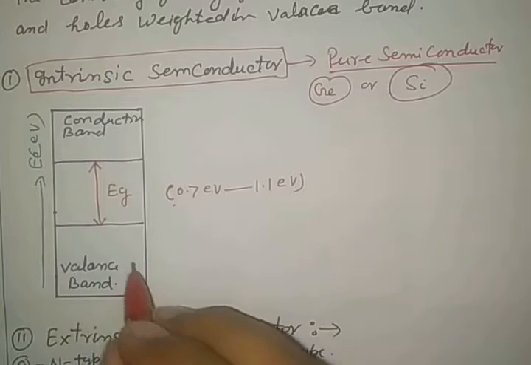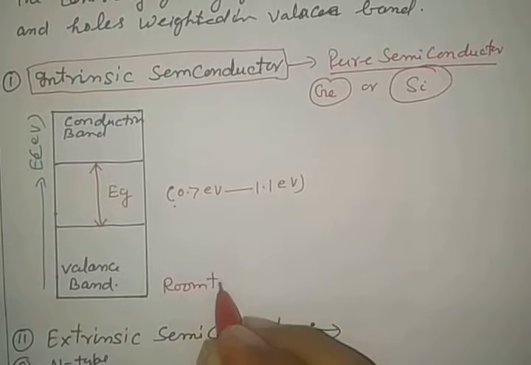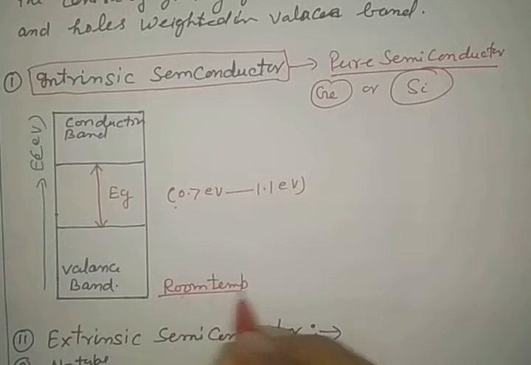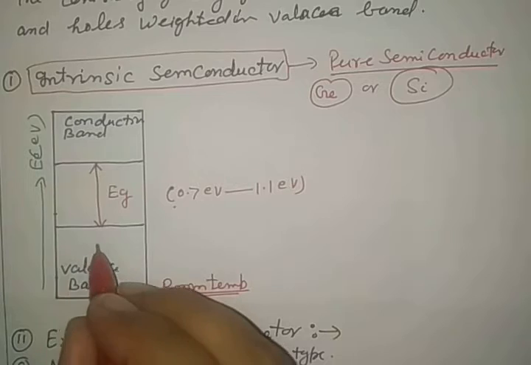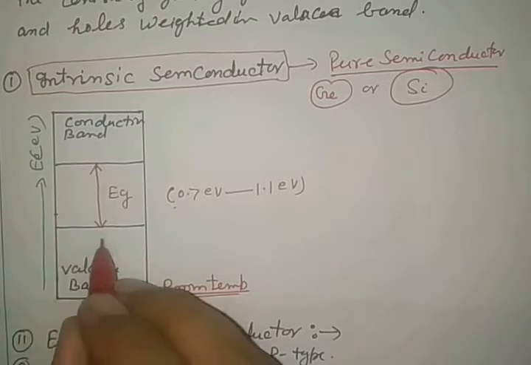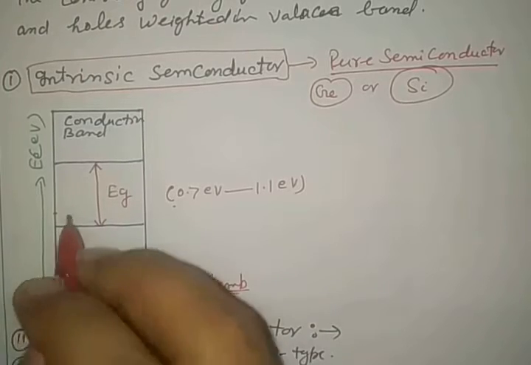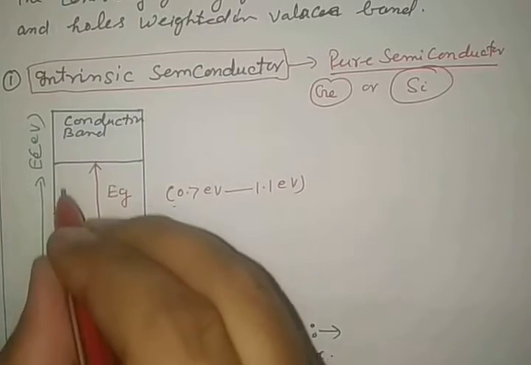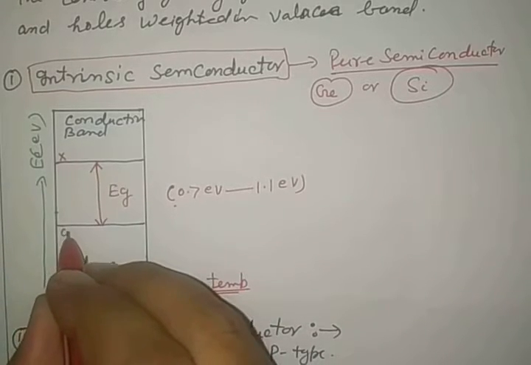Here, see, at room temperature, a very important point. What happens at room temperature? The electrons lie in the valence band. Due to thermal agitation, some of the electrons transfer from the lower band to the higher band, producing a gap.